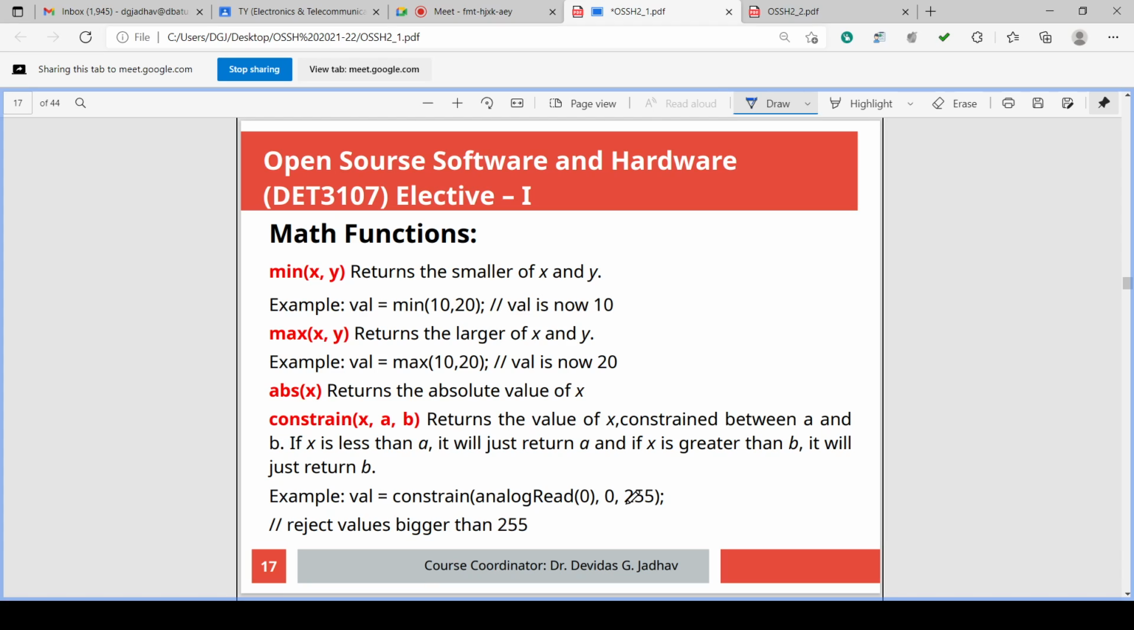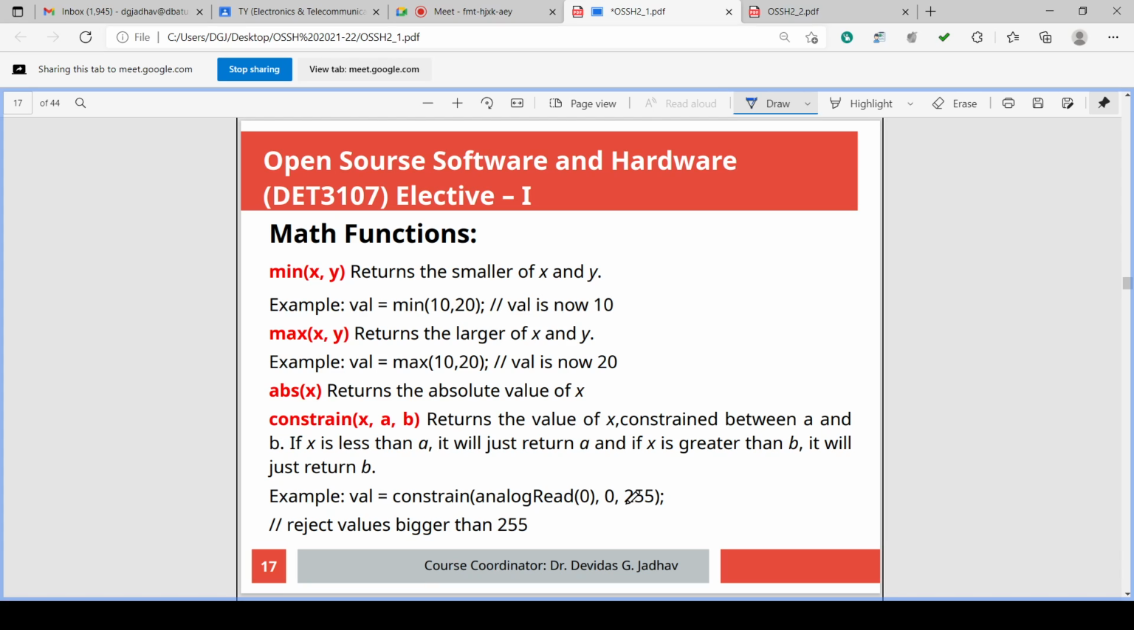Some math functions are there. After time functions we can turn to the mathematical functions. The math function min, with x comma y in brackets. In the min function we are passing 2 arguments. One is x and another is y. 2 arguments are there.